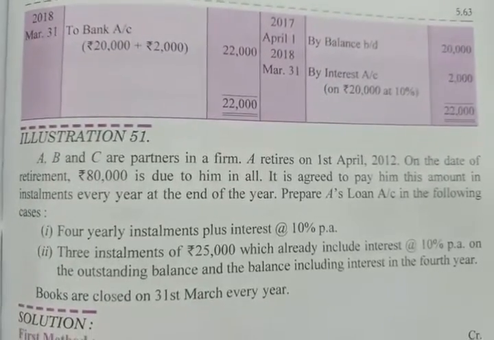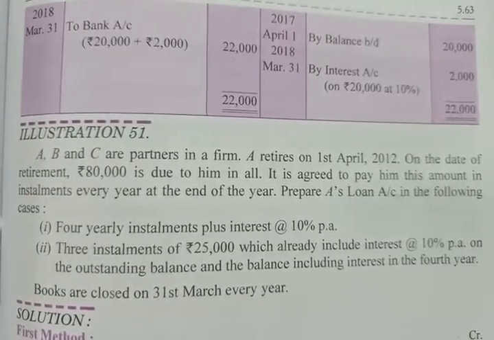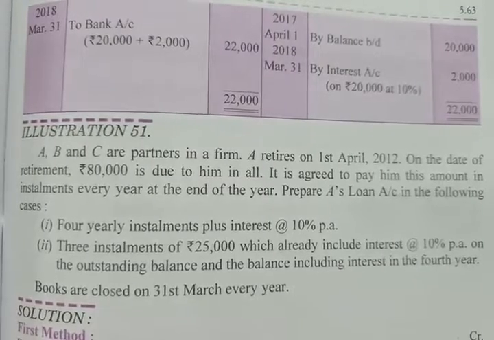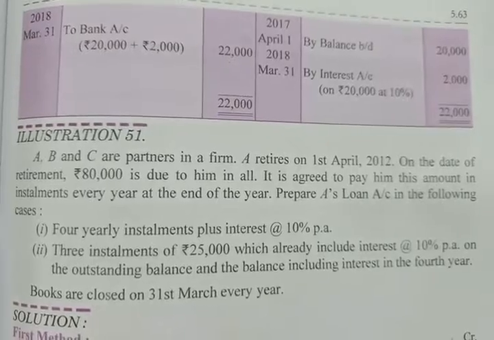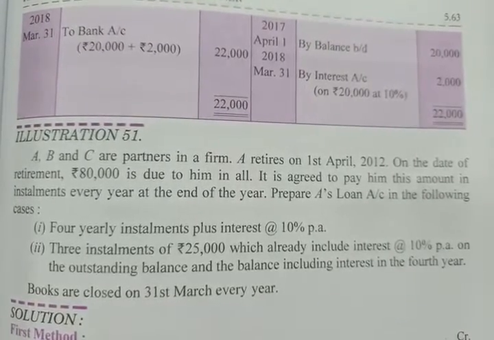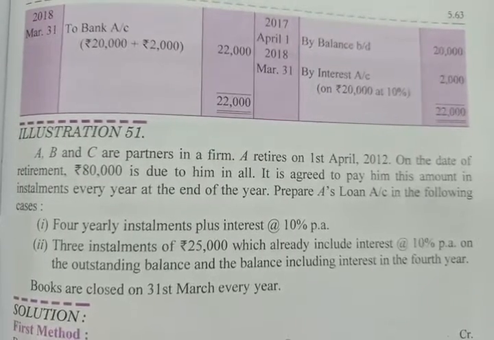Now see this problem. A, B and C are partners in a firm. A retires on 1st April 2012. On the date of retirement, rupees 80,000 is due to him in all. It is agreed to pay him this amount in installments every year at the end of the year. Prepare A's loan account in the following cases.